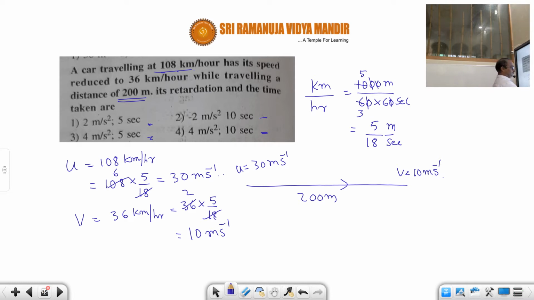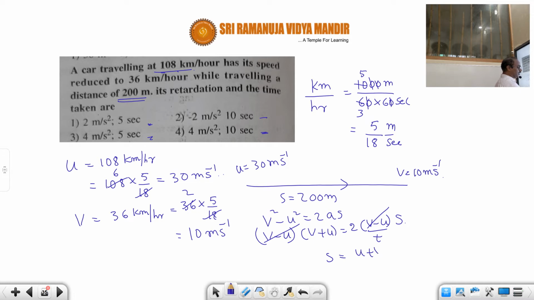See, I already told you one equation. So u and v are given and displacement is given. So v square minus u square is equal to 2as. Again I am repeating that derivation. v minus u, a square minus b square formula, v plus u, that equals 2 into v minus u divided by time, and displacement is s. v minus u gets cancelled. s is equal to u plus v divided by 2 into time. So this is one equation we can derive from the third equation.